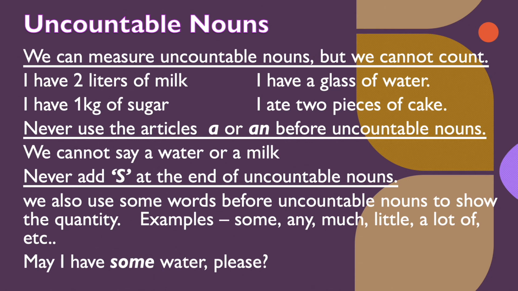We also use some words before uncountable nouns to show the quantity: some, any, much, little, a lot of. For example, May I have some water, please? We cannot count it, but we can add some words before it.